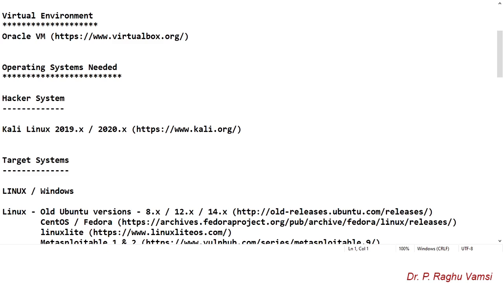Finally, how to implement a simple virtual lab for penetration testing with the various network diagrams, and finally I will give you 2 exercises to do on your own. This is the way this presentation will go on.